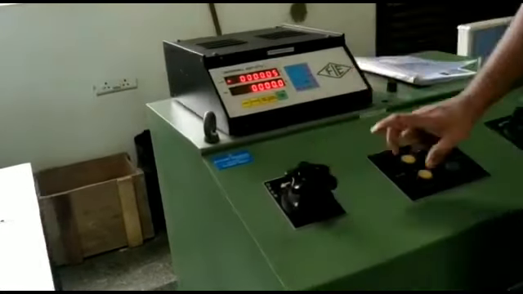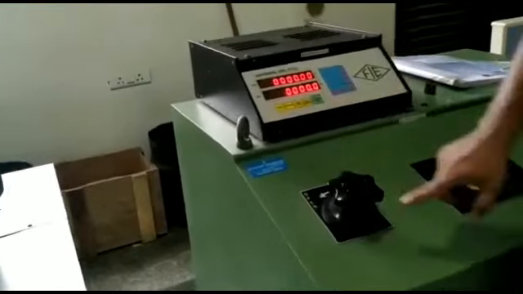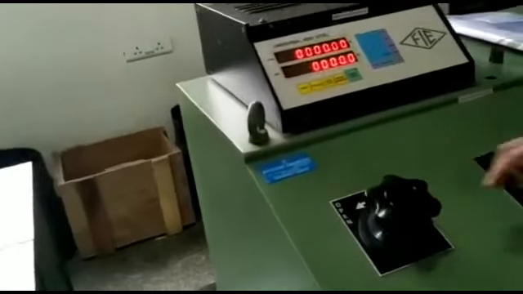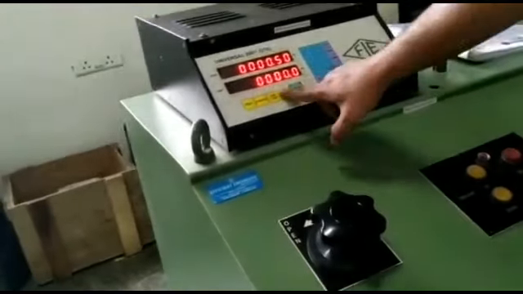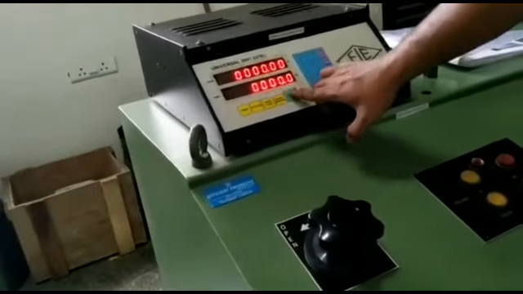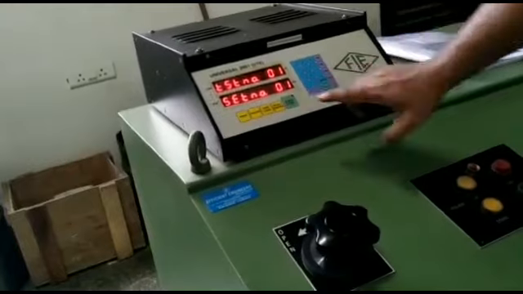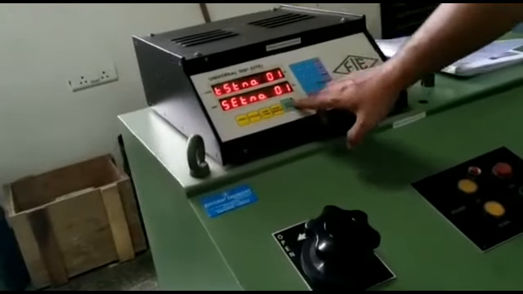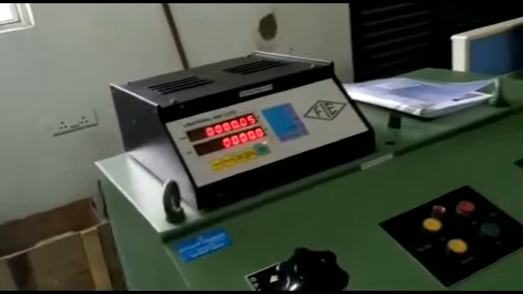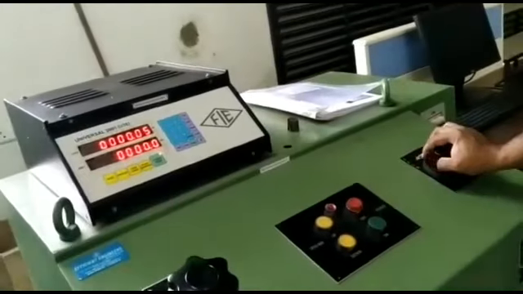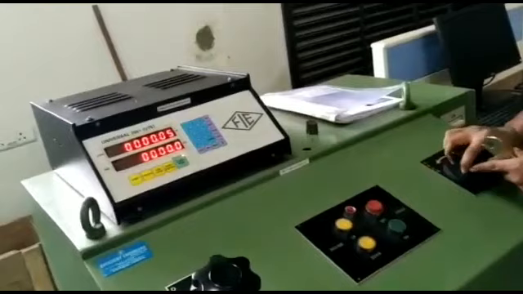Next, go for set, tare, switch on the hydraulic, reset, then go for the start button. Next, open the hydraulic. Every 5 kN you have to note down the readings.